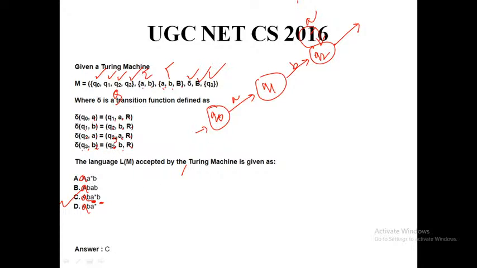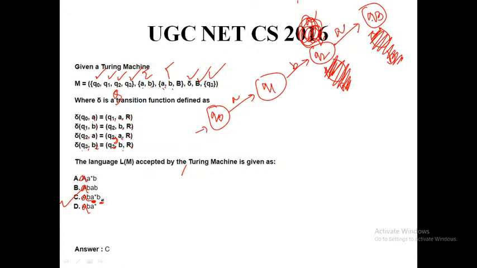Sorry, there is a mistake. It is Q3. Very sorry, there is a mistake. If I receive A, then I go to Q3, and at Q3, if I receive B, I can stay at Q3 as many times as I want.